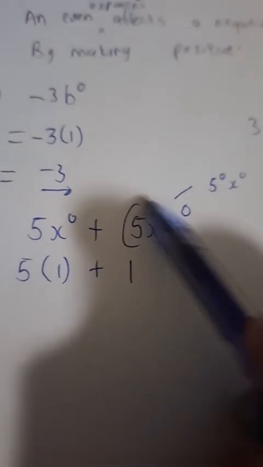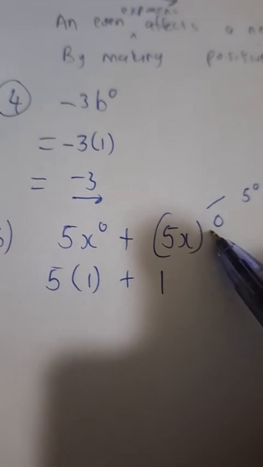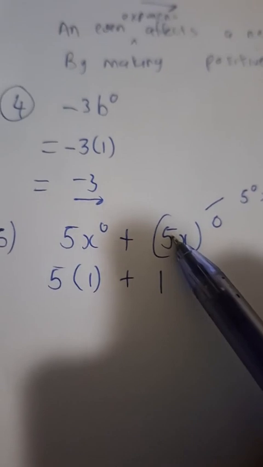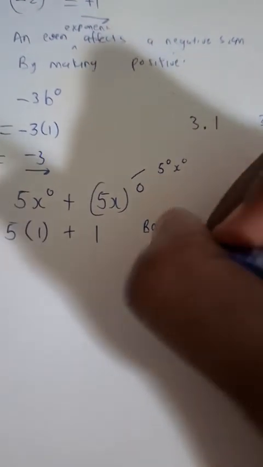Plus 5x, the entire thing is raised to the power 0. Is it affected by the 0? Is everything inside the bracket affected? Yes. Everyone in the household is affected. So it becomes 1. Then BODMAS, or bad mass, better yet.